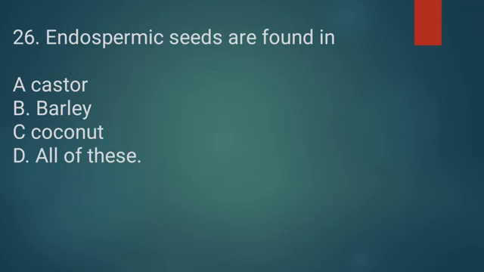Next, question number 26. Endospermic seeds are found in option A castor, option B barley, option C coconut, option D all of these.